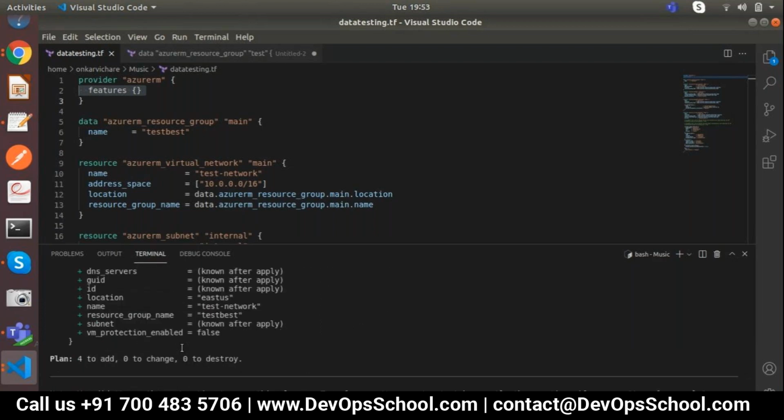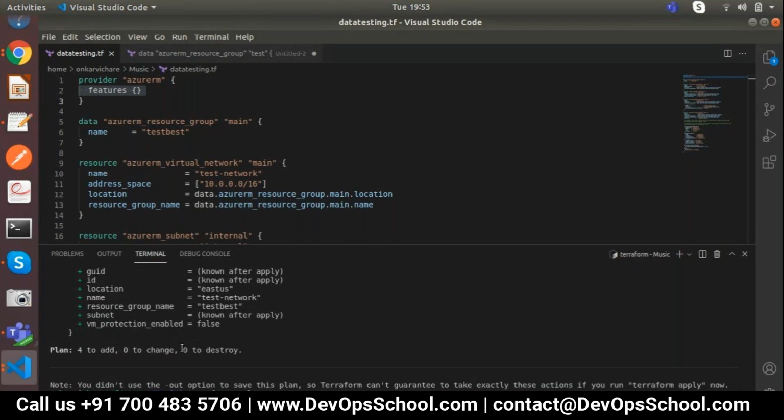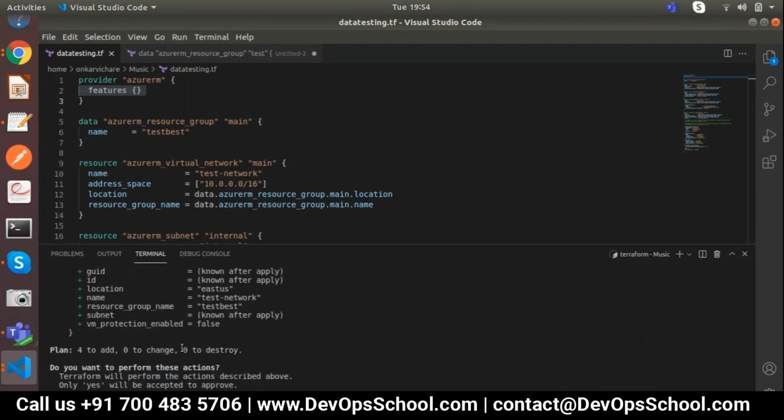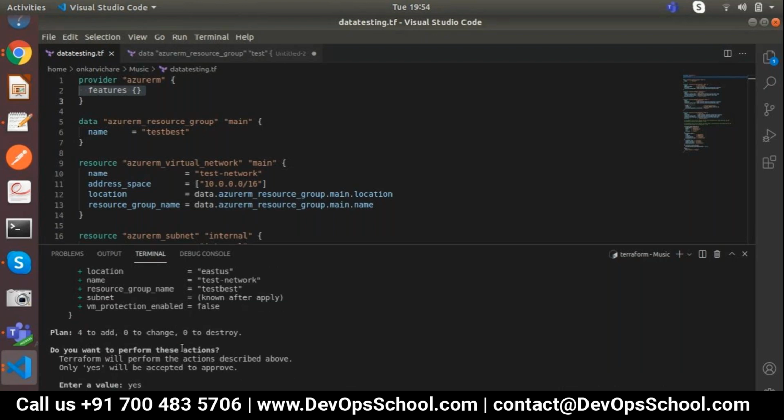Terraform apply. So it's going into the apply state. Approve, and it will go ahead.